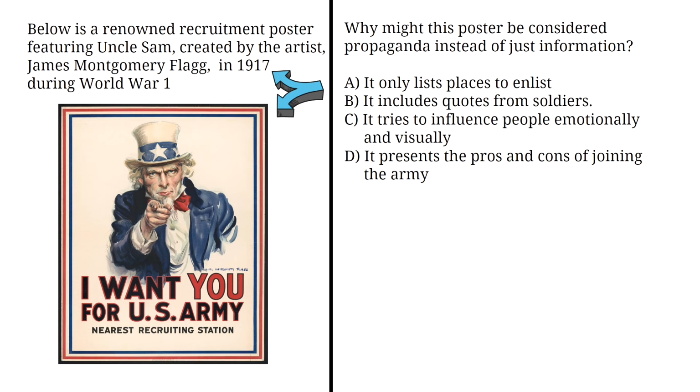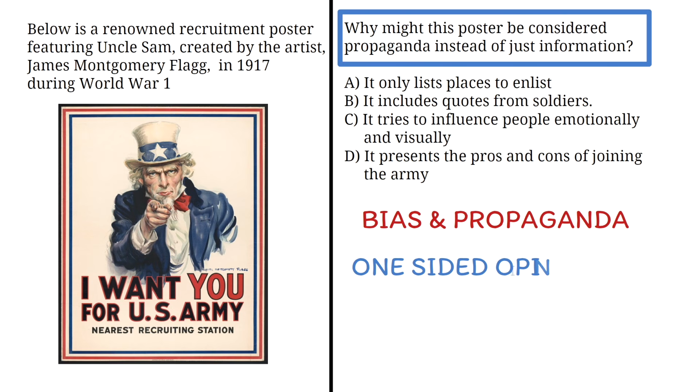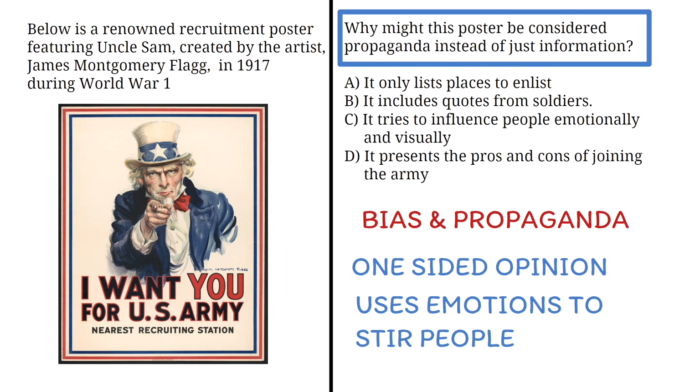Below is a renowned recruitment poster featuring Uncle Sam, created by the artist James Montgomery Flagg in 1917 during World War I. Why might this poster be considered propaganda instead of just information? This question is a great way to learn how to spot bias and propaganda in visual messages. Bias shows a one-sided opinion, while propaganda uses emotional or persuasive techniques to influence how people think or act.